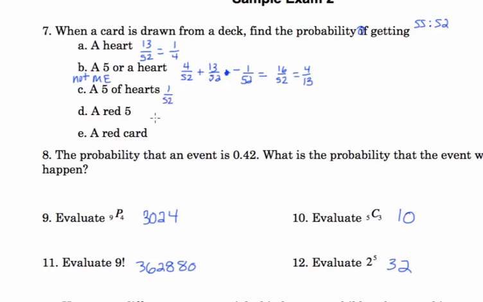There's your probability. A red 5. Look at your sample space. How many red 5s are there? 2 out of a total of 52 cards. So that's 1/26.